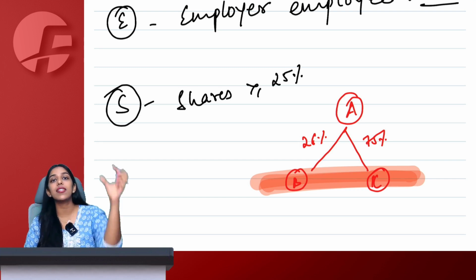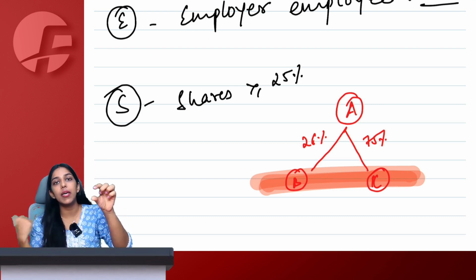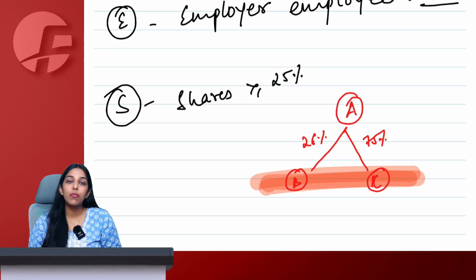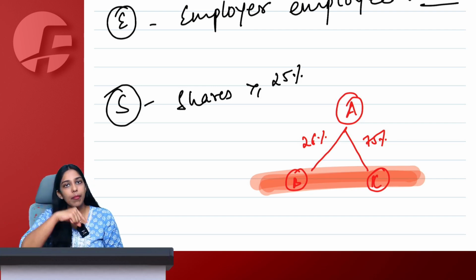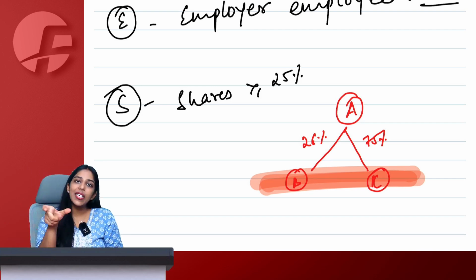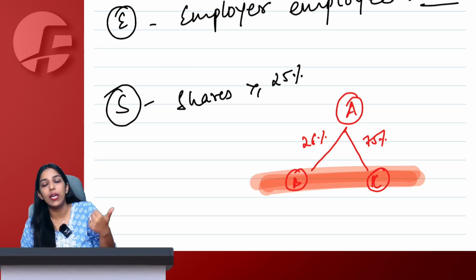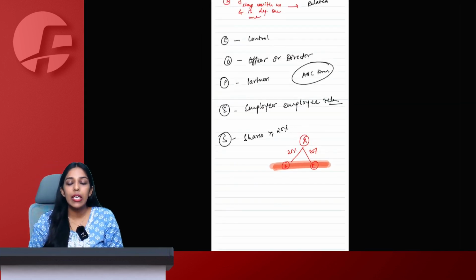And also if there is a common person holding more than equal to 25% in multiple people, these multiple people also become related person. So if A holds more than equal to 25% shares in B, and A holds more than equal to 25% shares in C, in that case, AB related, AC related. Also B and C will become related. So you have to remember the triangle in control as well as shares.